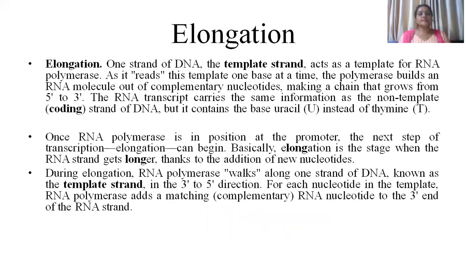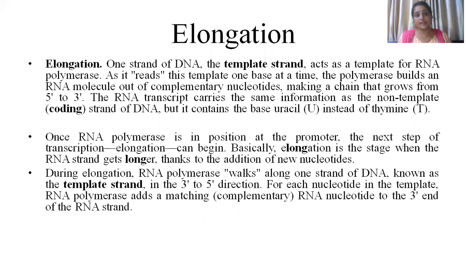The second step of transcription is elongation. Elongation means the mRNA is going to become longer. Now here the RNA polymerase core enzyme will walk along the DNA template.